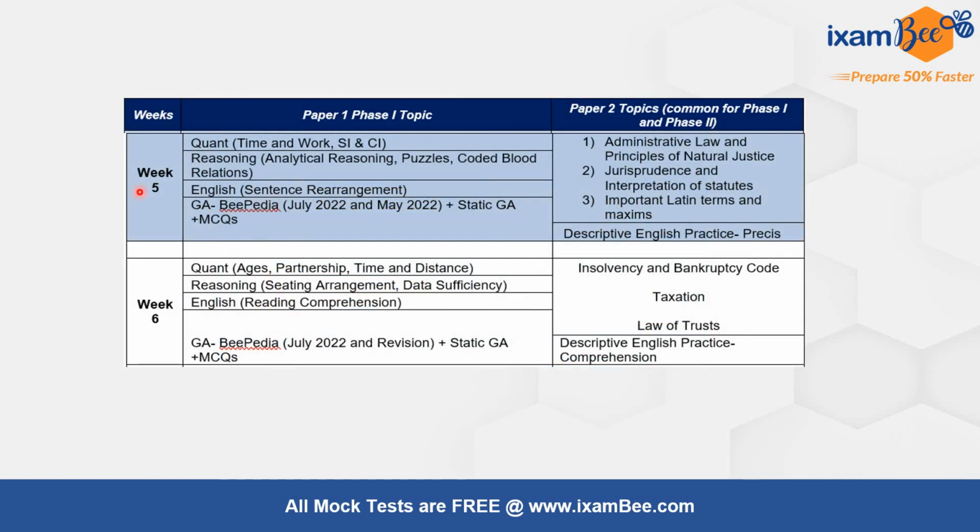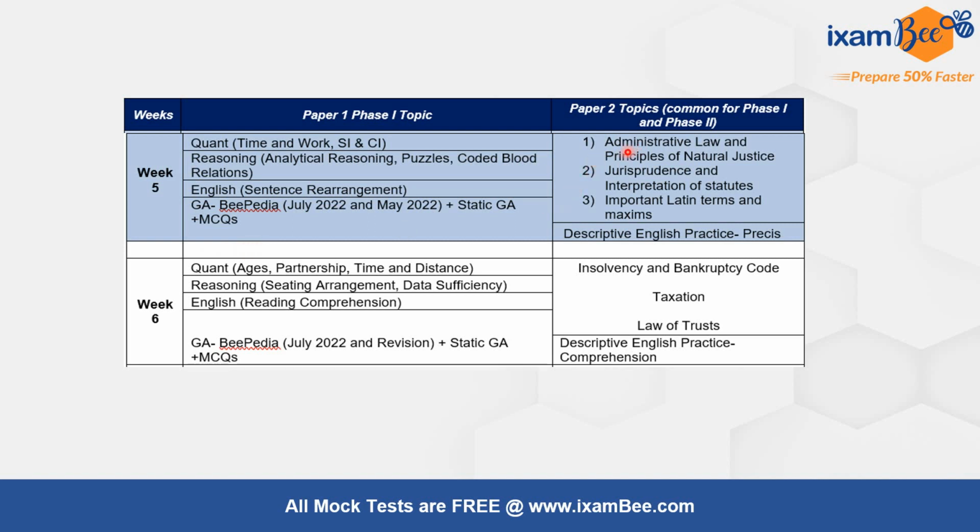Moving on, in week 5, in quant, study time and work, simple interest and compound interest. In reasoning, study analytical reasoning, puzzles, coded blood relations. In English, study sentence rearrangement. You have to continue the BPDA of July and May. You have to take up a few topics of static GA and also practice a lot of MCQs.